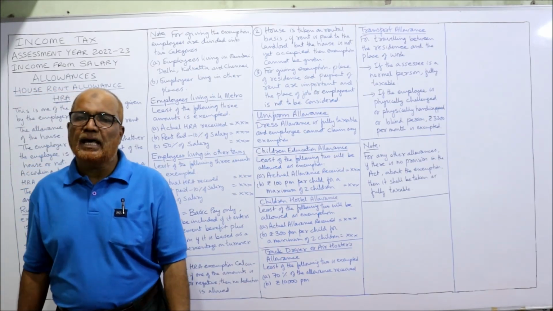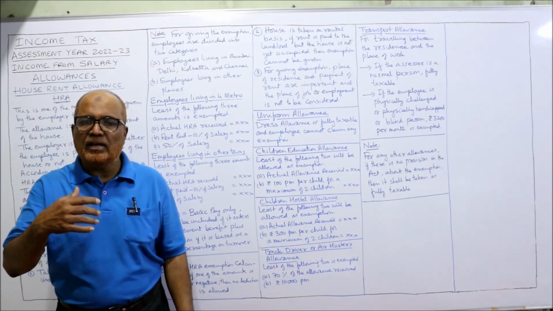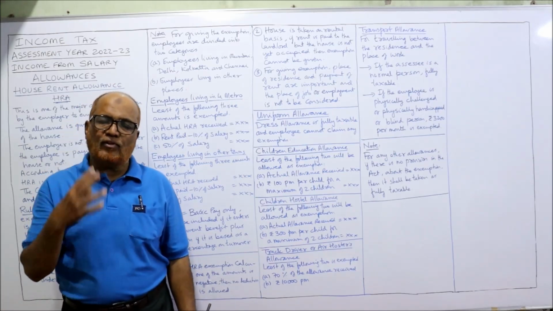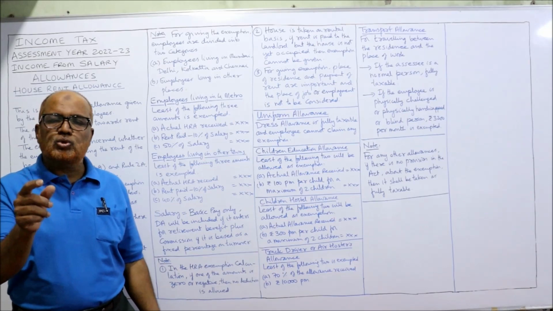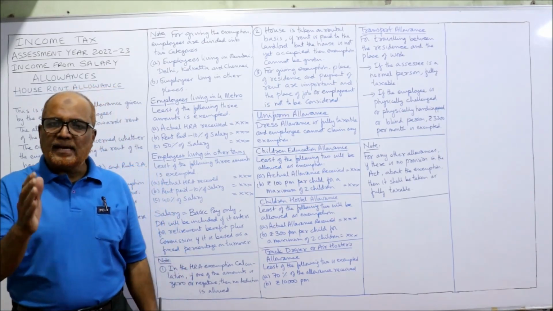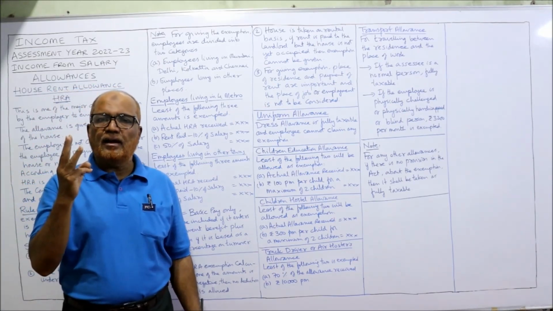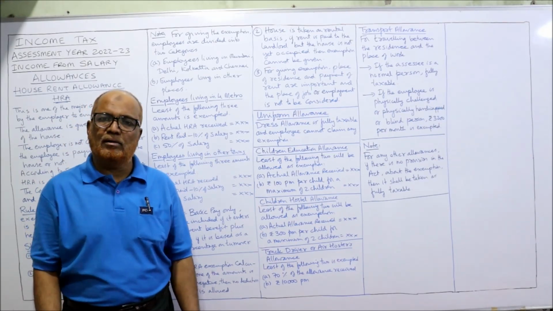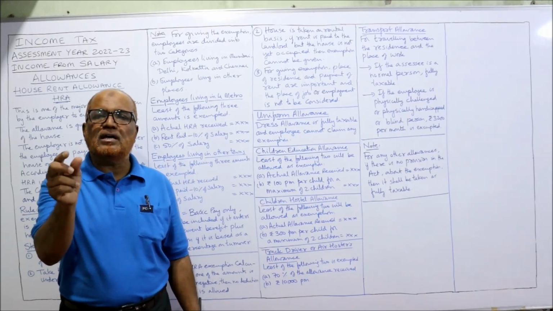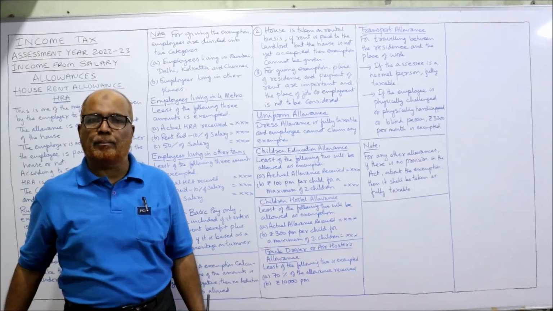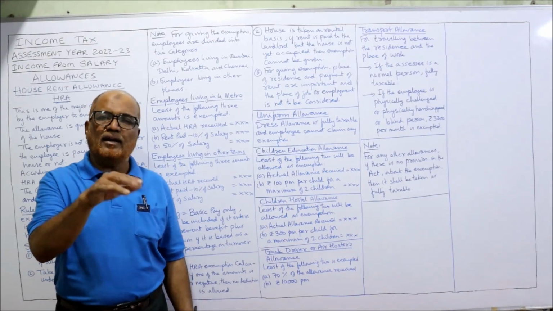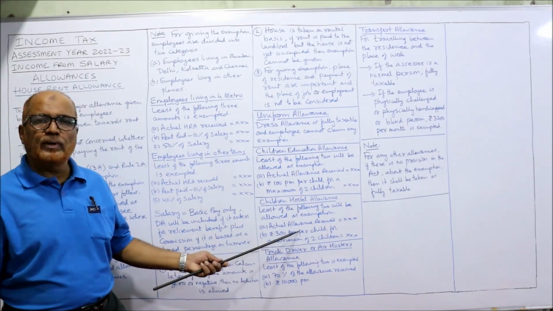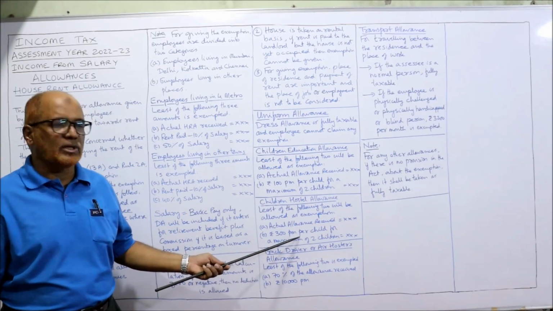Similarly, children hostel allowance. Sometimes the employer will give the employee's children hostel allowance. Again, the least of the following two amounts: the first one, actual allowance received; second, rupees 300 per month per child for a maximum of 2 children. 300 per month means 3600 per child per annum, and 3600 into 2, 7200 is the maximum children hostel allowance for 2 children.